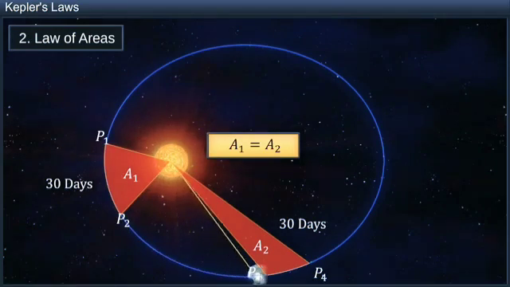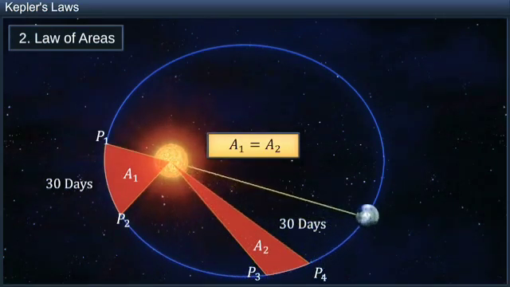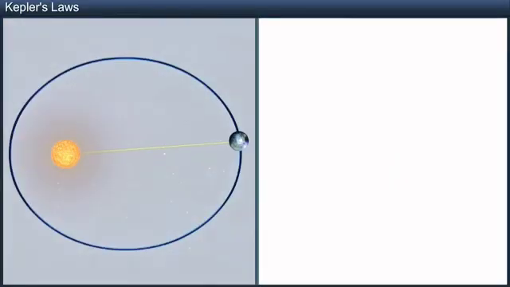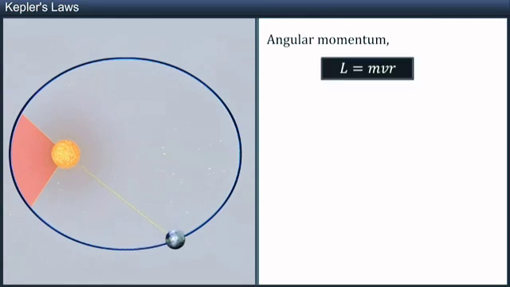The force of attraction pulls the planet towards the Sun, and the magnitude depends on the distance between them. For a body under the action of a central force, the angular momentum L, which is the product of m v r, remains constant.